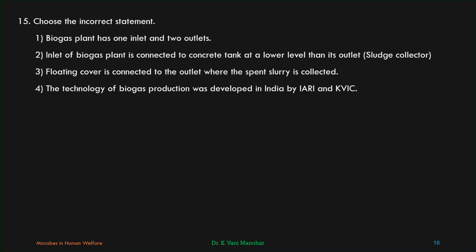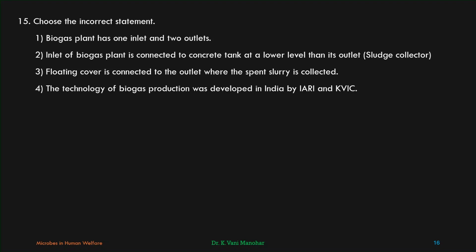If you look at the diagram that is given in the textbook, the inlet is connected at the base of the concrete tank, right? At the base of the concrete tank. The outlet is connected at upper level. To the floating tank, the outlet for biogas transport is connected. Floating cover is connected to the outlet where the spent slurry is collected.